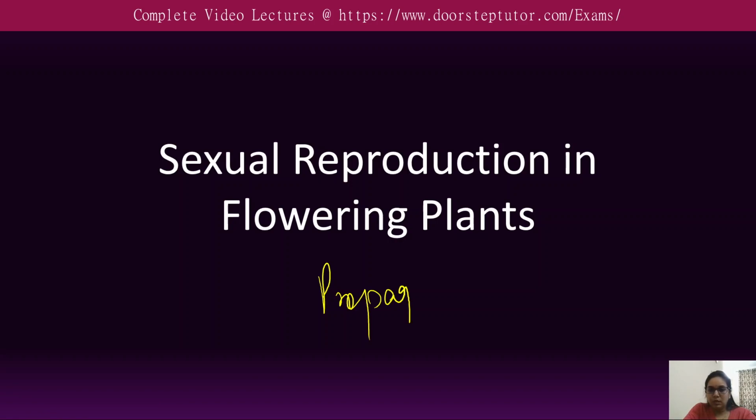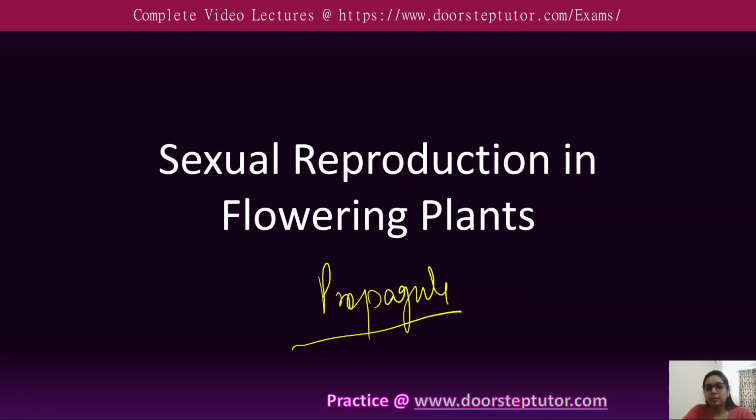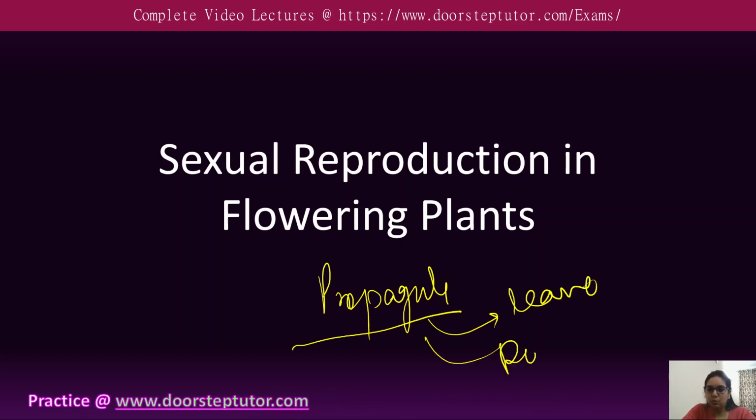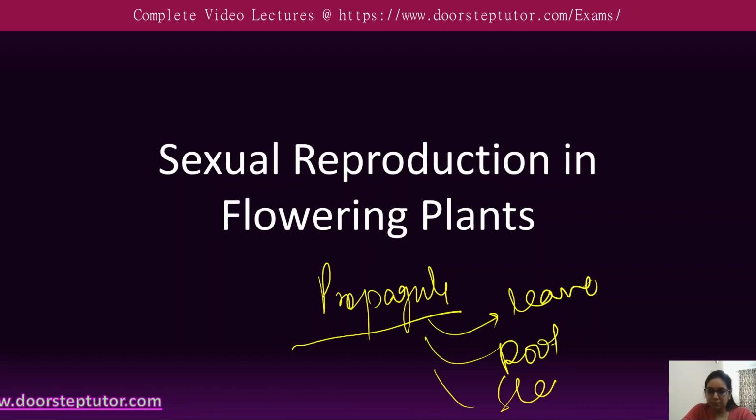The propagules are those through which the plant reproduces, and these propagules may be present in the leaves, the root, or the stem.